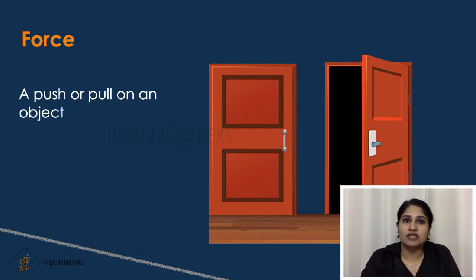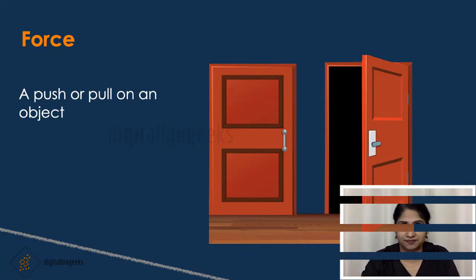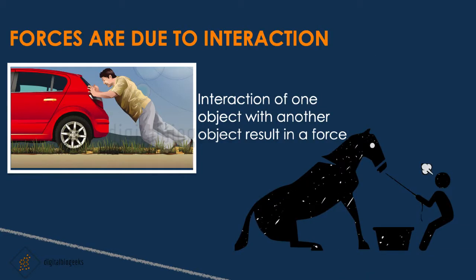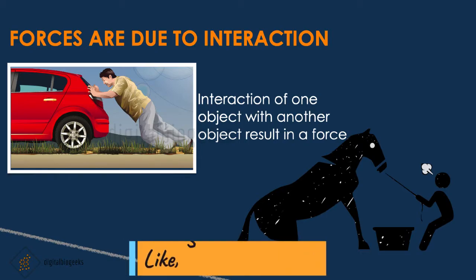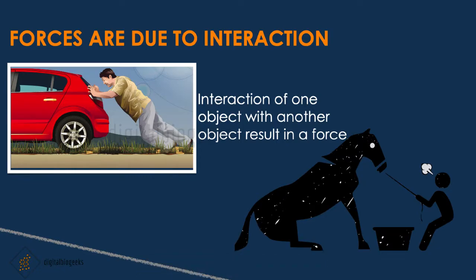The force changes the object's direction. Like when we kick the football, it changes its direction. This is called the direction of force. Forces are due to interaction between two objects. For example, imagine the scenario that your car has some starting trouble and you are trying to push the car so that it can move. When you are pushing the car, you are exerting some force on it. This force is there due to the interaction between you and the car.